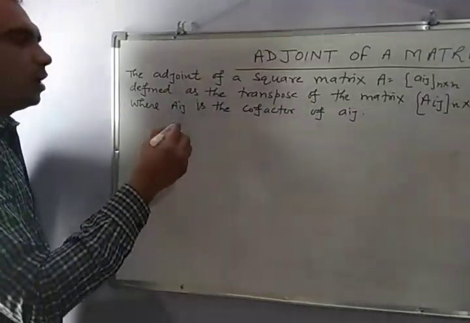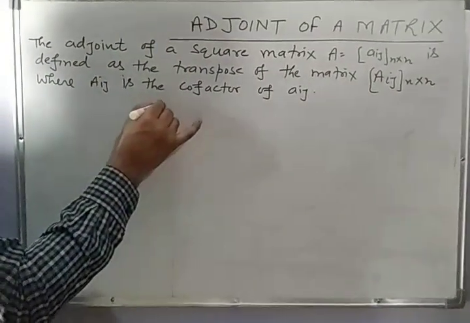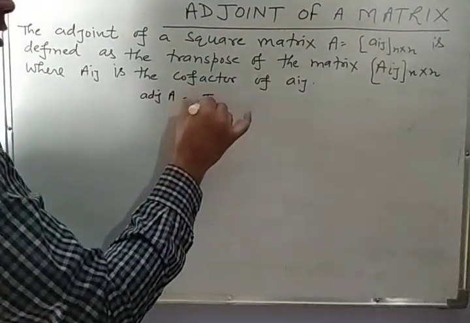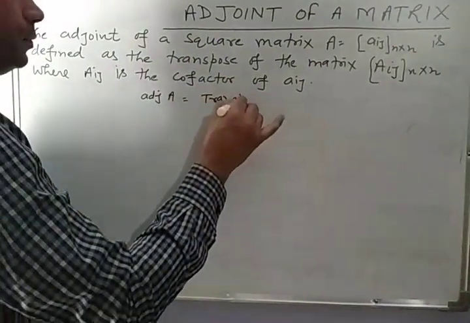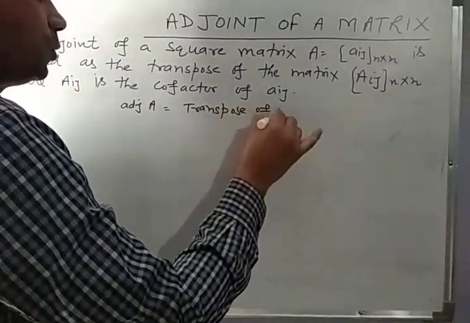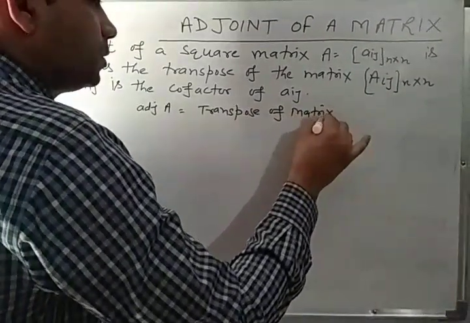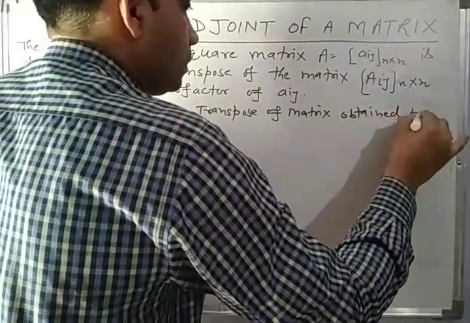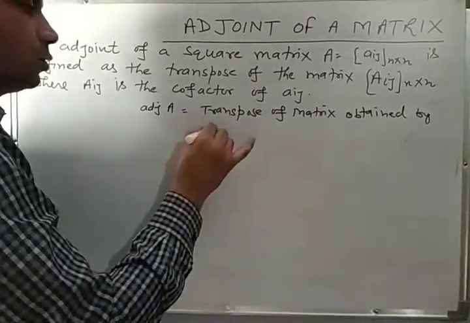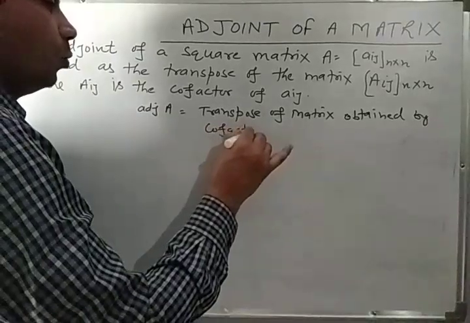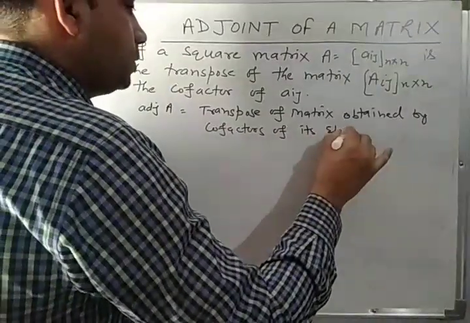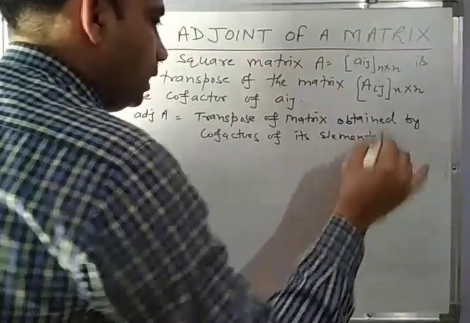The adjoint of any matrix is denoted by adjoint of A and is defined as the transpose of the matrix obtained by the cofactors of its elements.